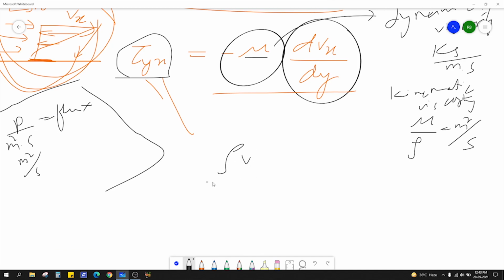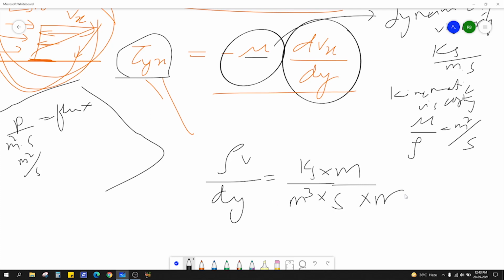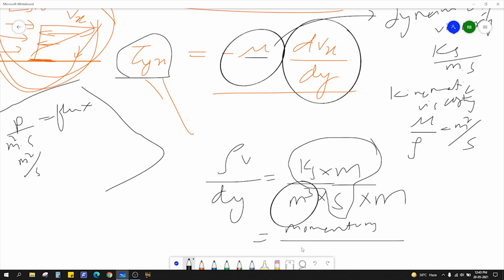So rho v by dy, right? What is density? Kg per meter cube. What is velocity? Meter per second. What is y? It is nothing but distance, meter. Now if you collect this part, what is this? This is momentum. What is the meter cube part? This is volume, and this is meter.